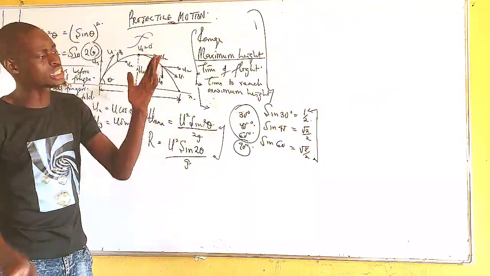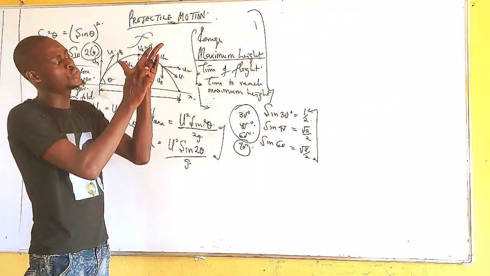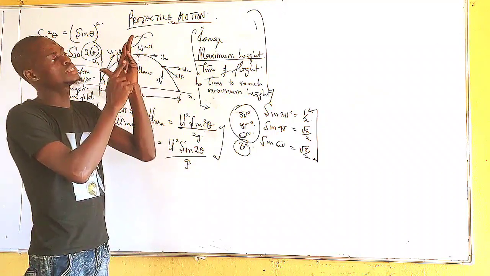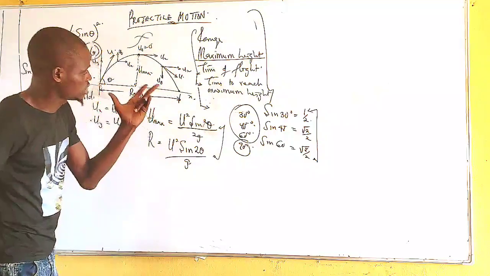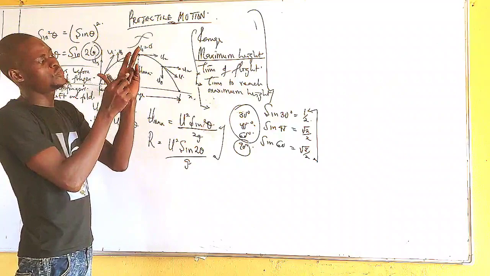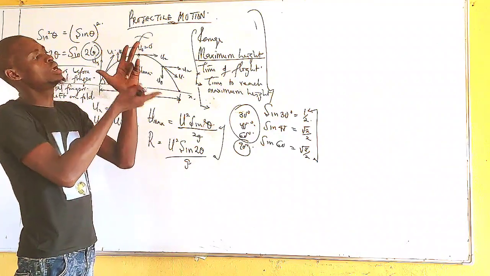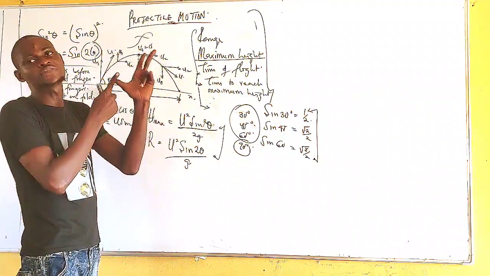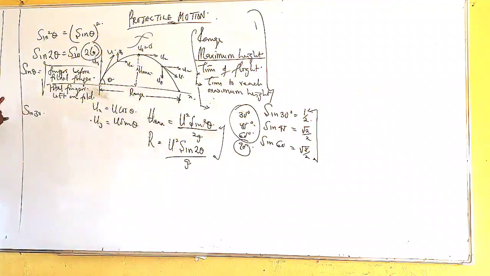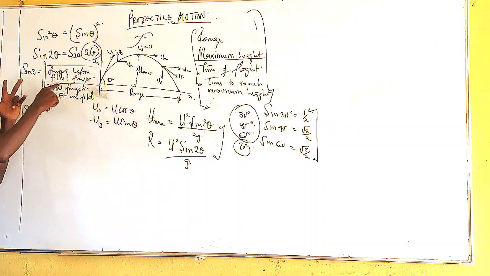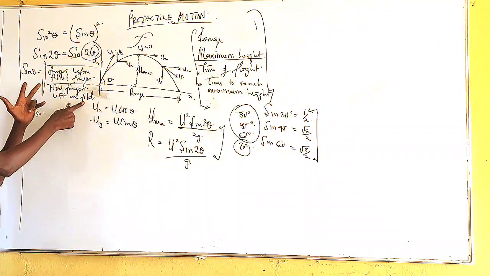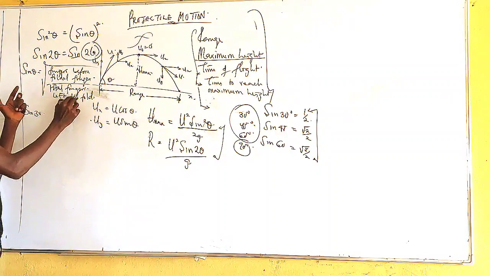Now, sine of angle 30 degrees. Notice this is 0, this is 30. I'm going to fold 30. Now, this is the finger before the one that I fold, and this one is the finger after the one that I fold. Are you getting what I'm saying? So the formula is sine of any angle is equal to the finger before the folded finger all over the total fingers left unfolded, that is, the total fingers that are not folded.